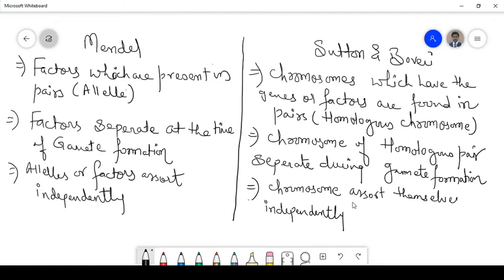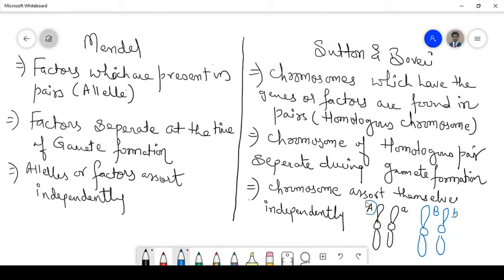Now, let us see, children. Suppose this is the chromosome that has the gene A, and its allele has the small a. Now, the other part of the chromosome has the gene B, and its allele is the small b.